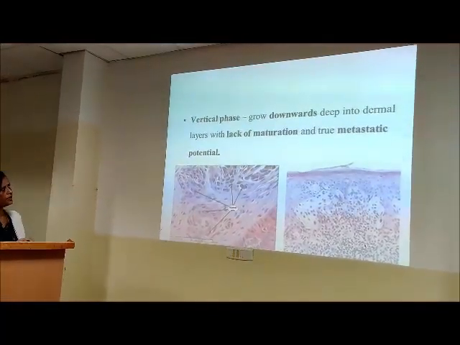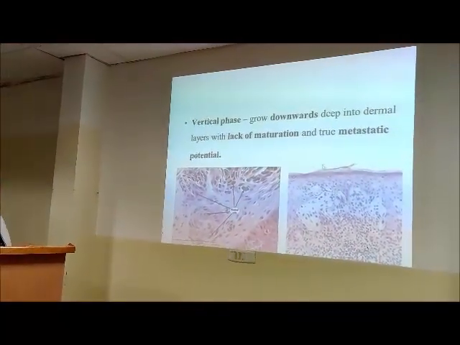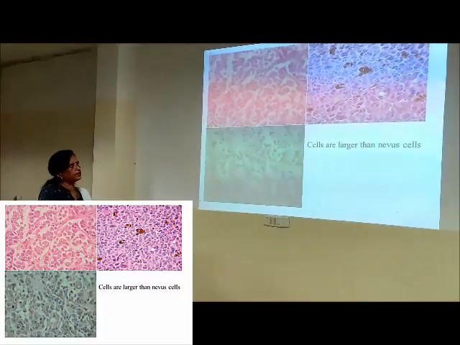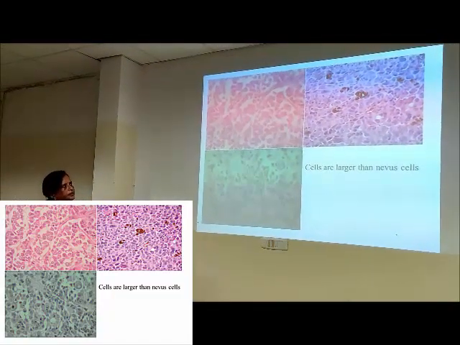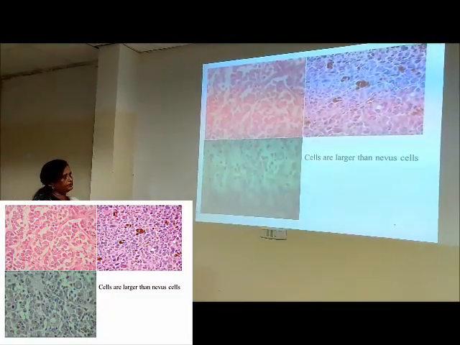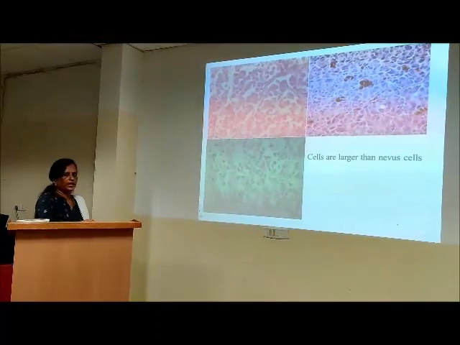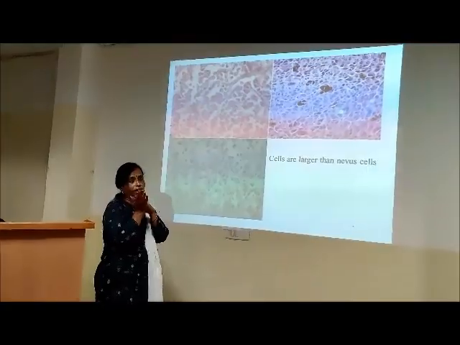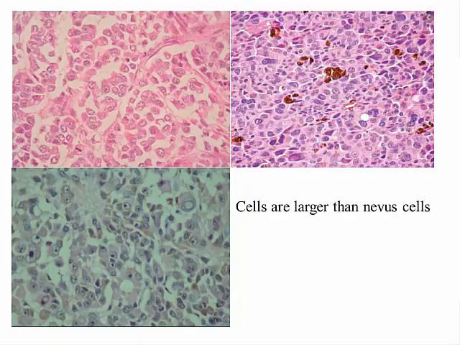So the radial phase we spoke about. Vertical is when it grows deep into the dermis with lack of maturation and true metastatic potential. Now the cells are larger than nevus cells. Here you can make out that there is a lot of pigment. How do we describe this pigment? This pigment is brown black. Golden yellow is hemosiderin. This is brown black.